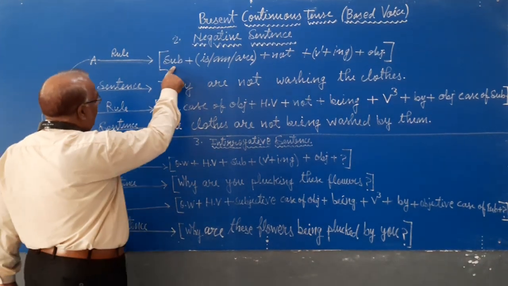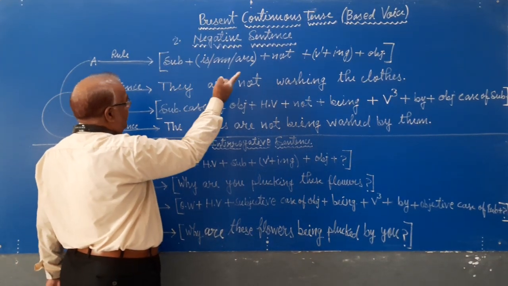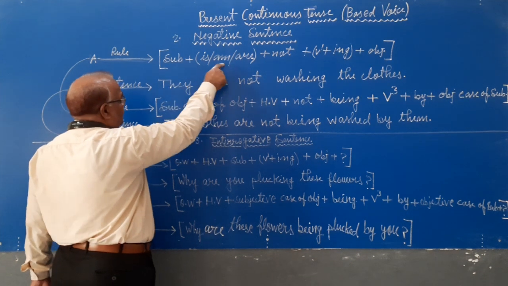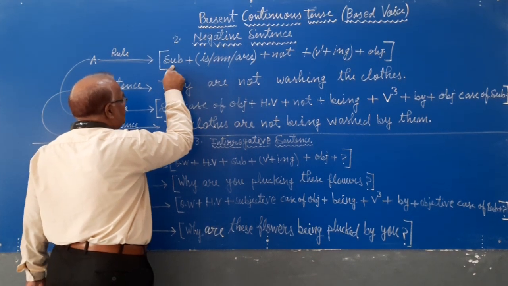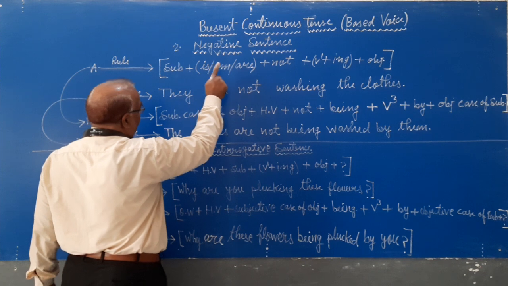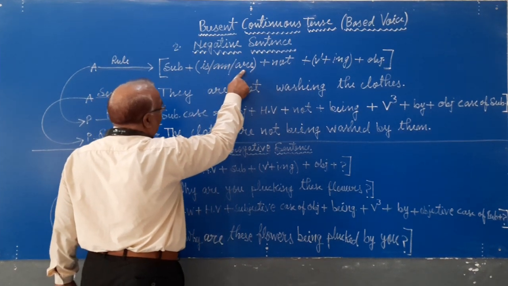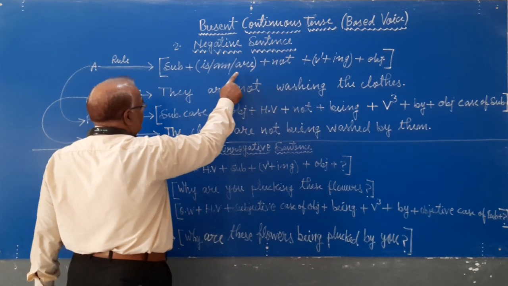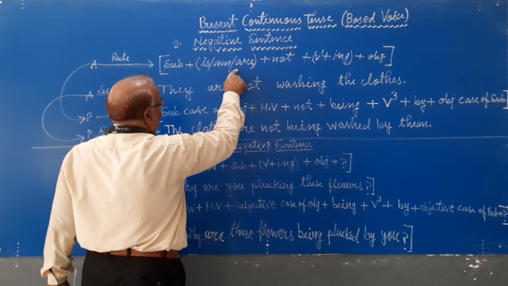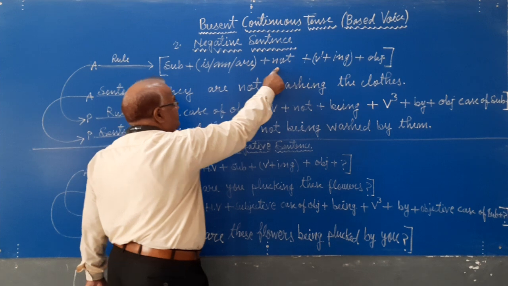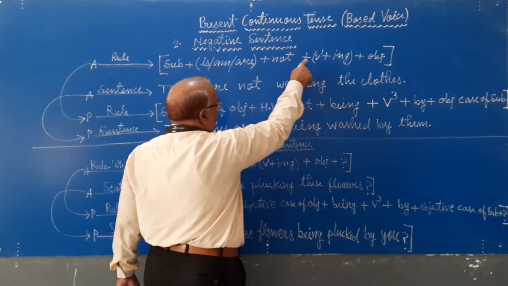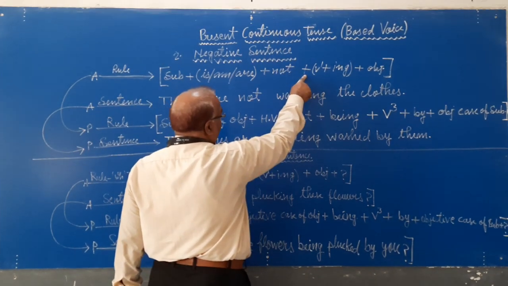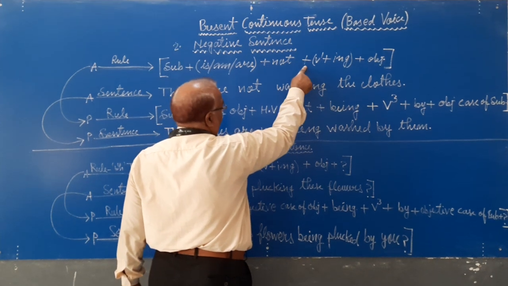First of all, I will write the subject, then after I will write the helping verb related to this subject: is, am, are. It is a negative sentence, so I will use not just after the helping verb, and then I will write the related form of verb.